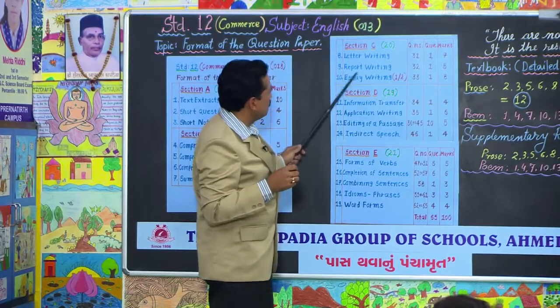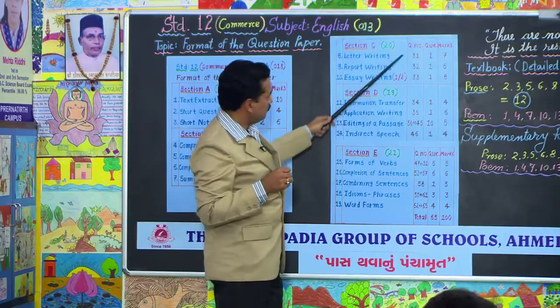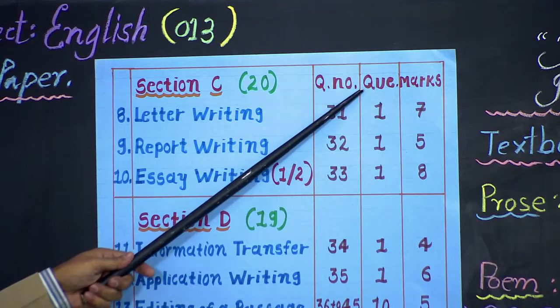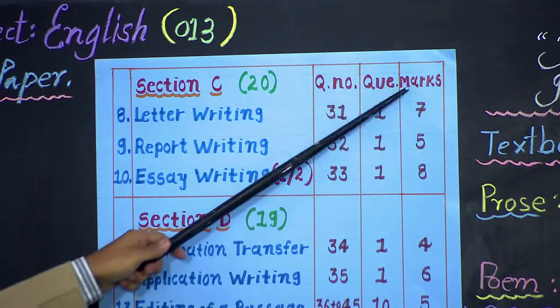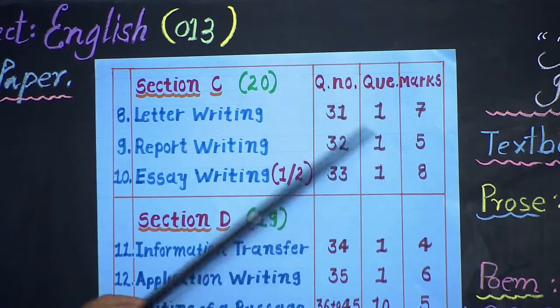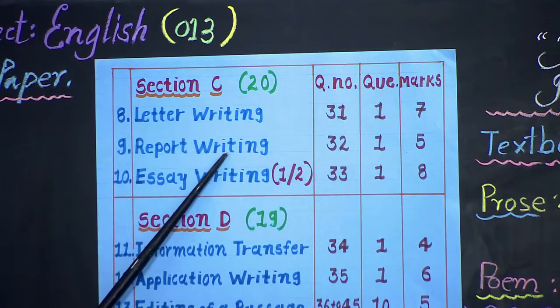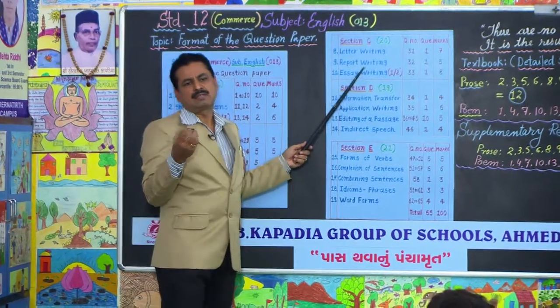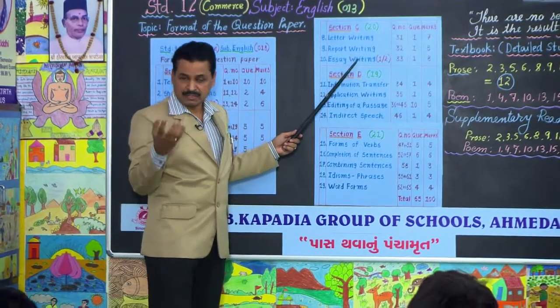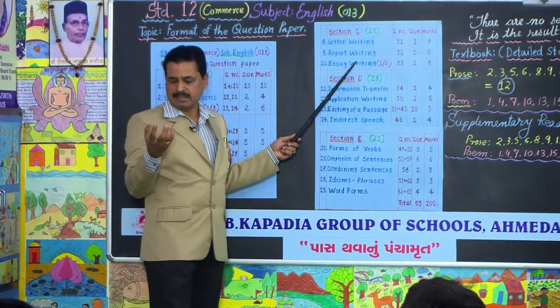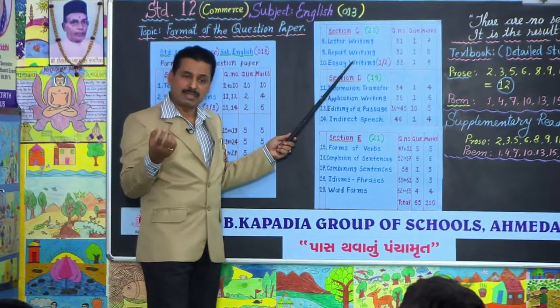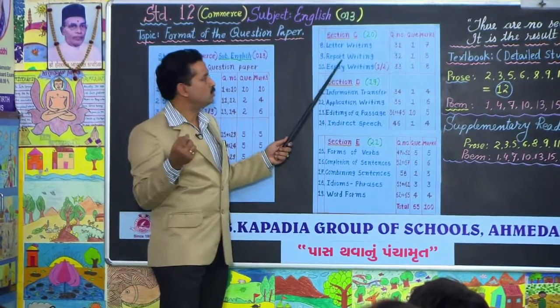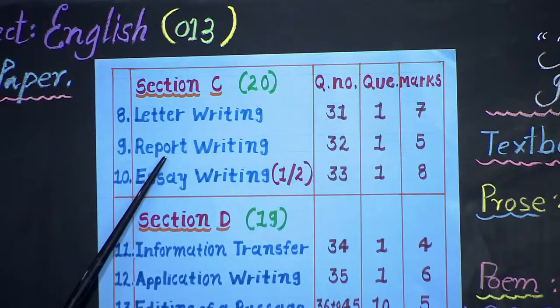Next question is report writing. Question number 32. Here is 1 question and it carries 5 marks. Report. What is a report? Actually, a report is just like a conversation. You have witnessed, you have collected, you have gathered information, and you are going to write about that incident.